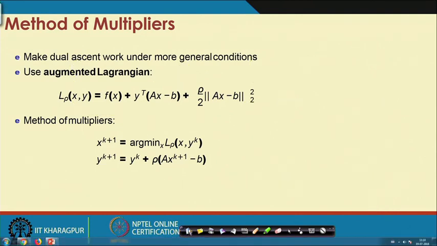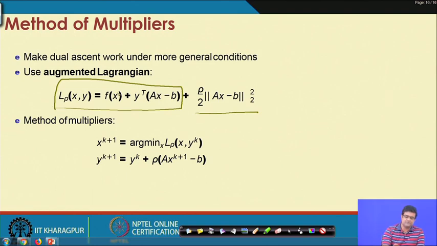Okay. Now, here is a solution for that oscillation problem. The solution is that we add what is called the second order proximal term to the Lagrangian. Earlier, if you remember, the Lagrangian was just this portion. The first portion is the objective function and the second portion is the Lagrange multiplier, which is the penalty for the constraint violation.